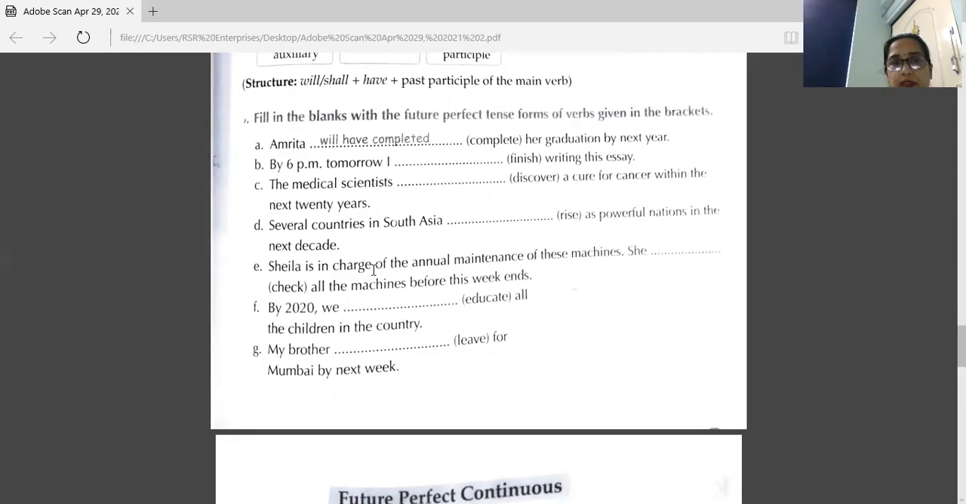Next sentence. Sheila is in charge of the annual maintenance of these machines. She dash all the machines before this week ends. So your answer is she will have checked. Sentence F. By 2020, we dash all the children in the country. So the future perfect tense of this here is we shall have educated.